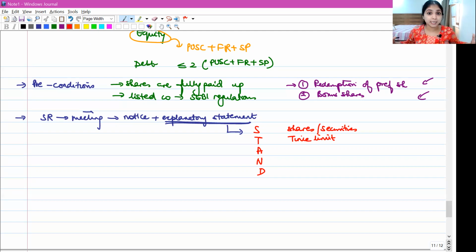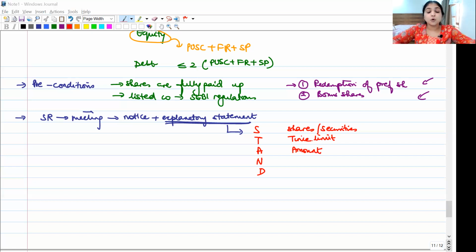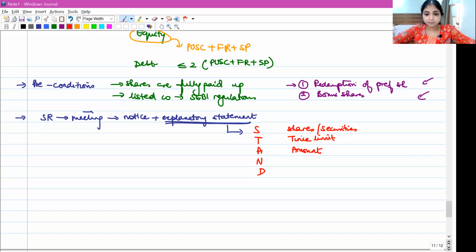When are we going to complete the buyback? The entire timeline, the time limits within which buyback will be completed. Even that has to be mentioned in the explanatory statement. Number 3, A. A talks about amount. What is the amount that the company is going to utilize for buyback? What is the amount that the company is going to invest for buyback?